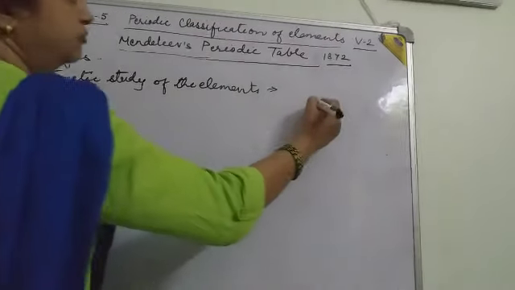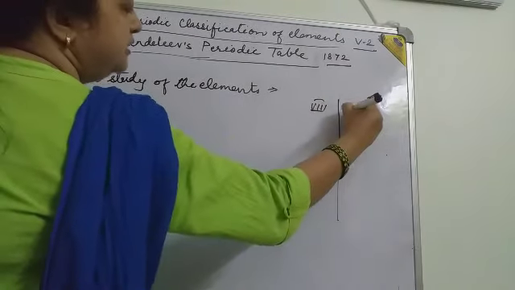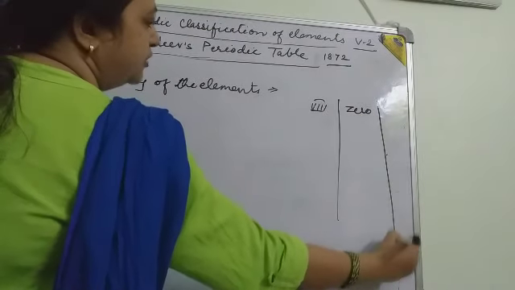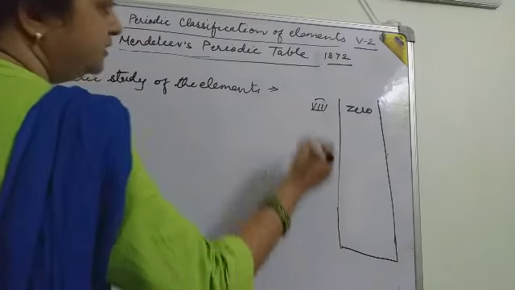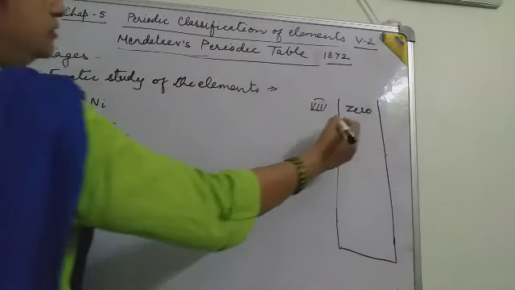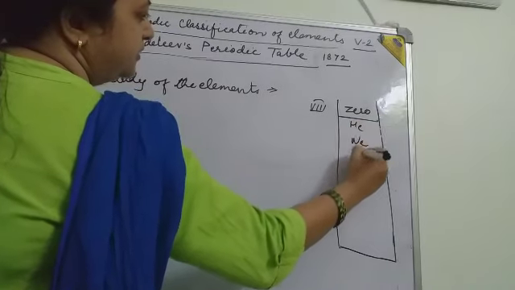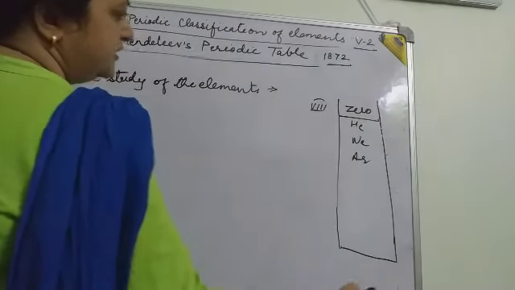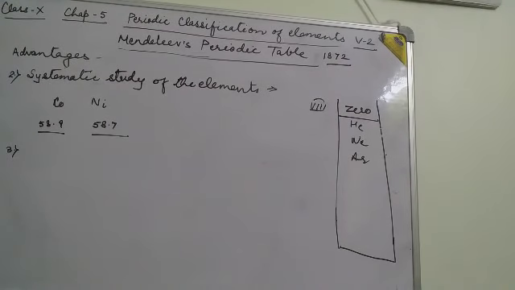After the 8th group, a zero group is present in Mendeleev's periodic table, which was added by the students of Mendeleev. After the discovery of helium, neon, argon, krypton, they are placed in a separate group, which is called zero group elements. As they are inert in behavior, they are placed in a separate group.